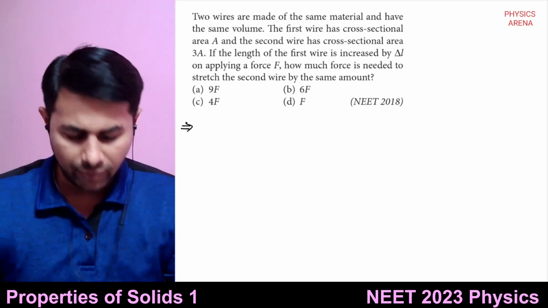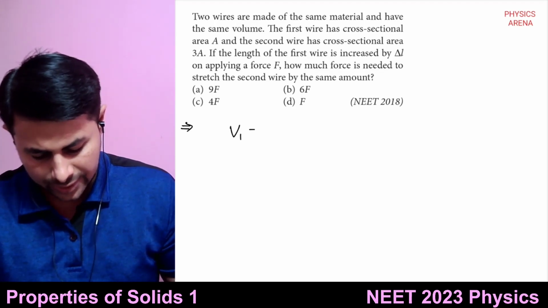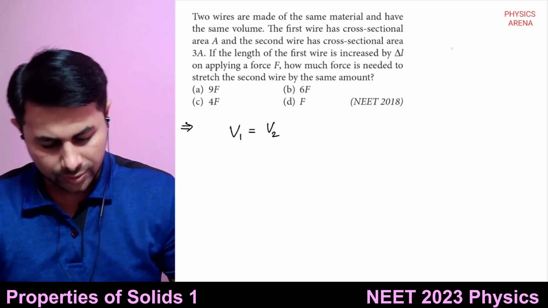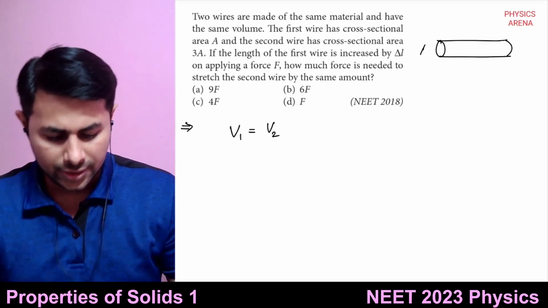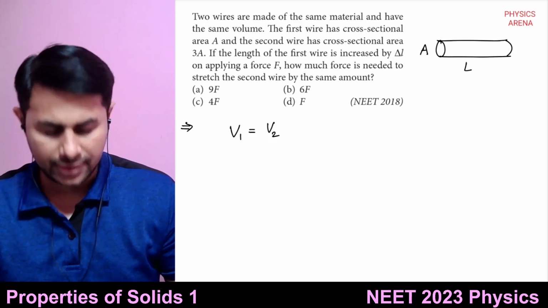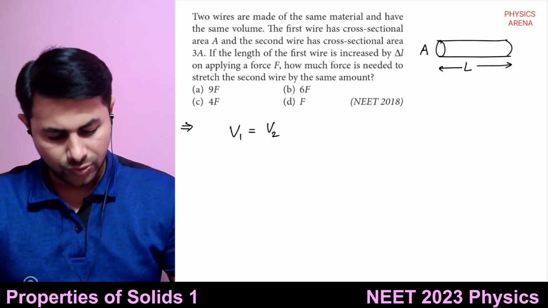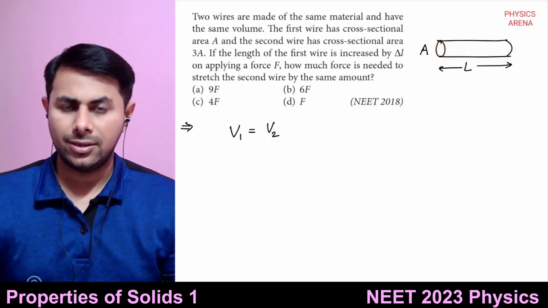Two wires have same volume. So volume of two wires is same. So V1 is equal to V2. Now, if this is a wire, this is area of cross section and this is the length of the wire. So volume can be written as this area multiplied by the length.